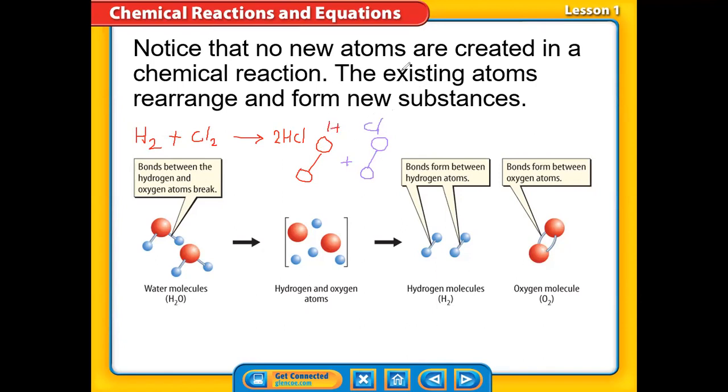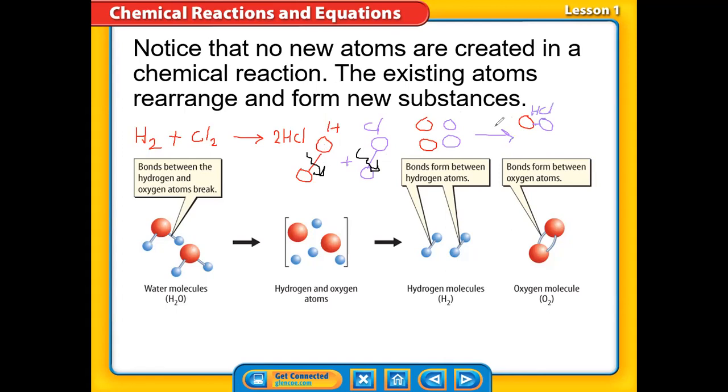So what is the first step, guys? Bonds are broken. So we're going to break this bond, and also this bond. So we are going to have two hydrogen atoms free, and two chlorine atoms free, not connected. Then what is going to happen later? They're going to connect. Each hydrogen will be connected with one chlorine. They form a new bond here. So that will be HCl.